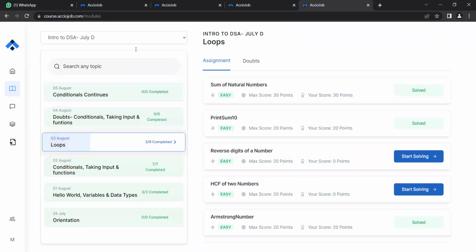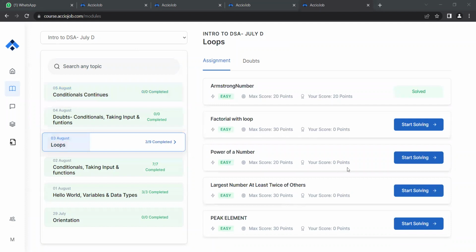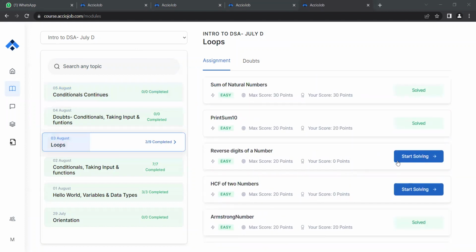Let's do the peak element, it will take less time. Reverse digits of a number. Cool.